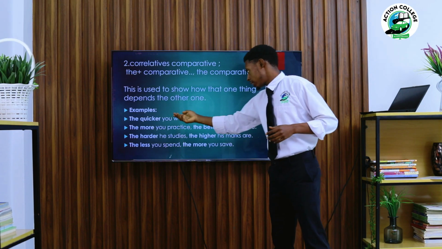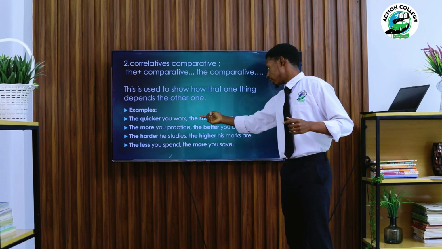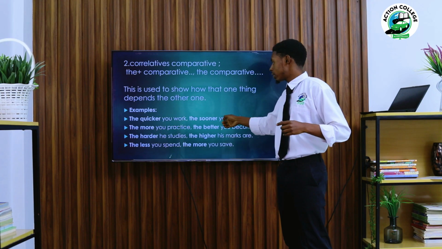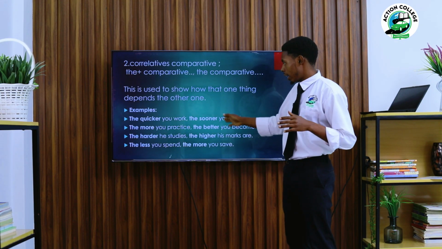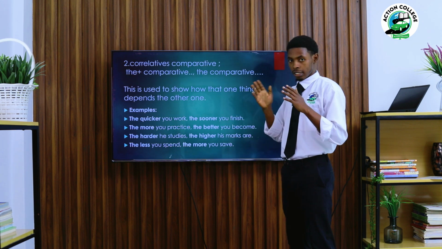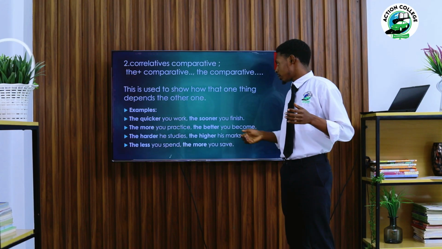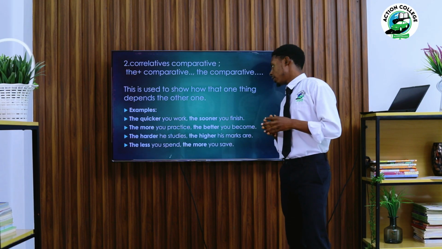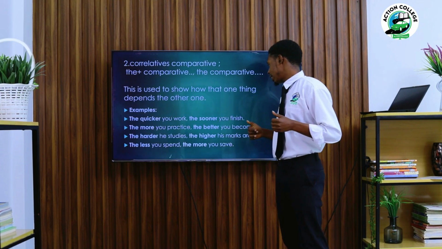The first clause is normally known as the independent clause. The second clause is normally known as the dependent clause. So the dependent clause can't happen if the independent clause didn't happen. So you have to understand that one is depending on the other one. So it's showing dependence.